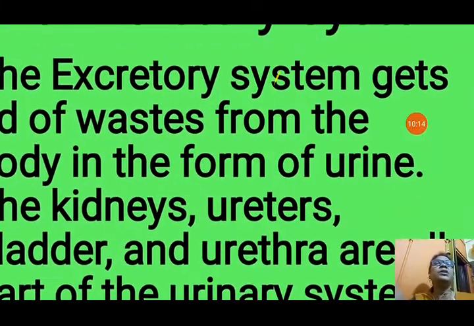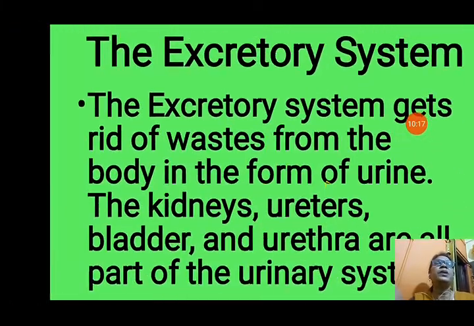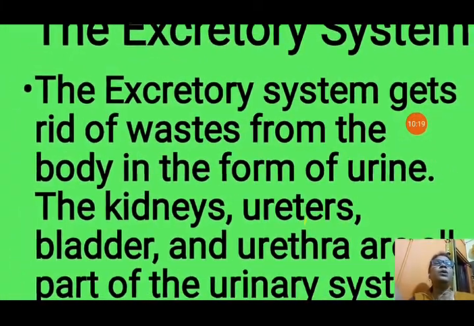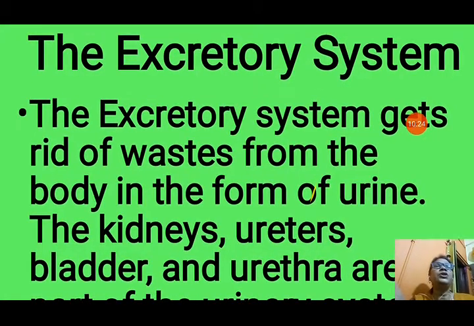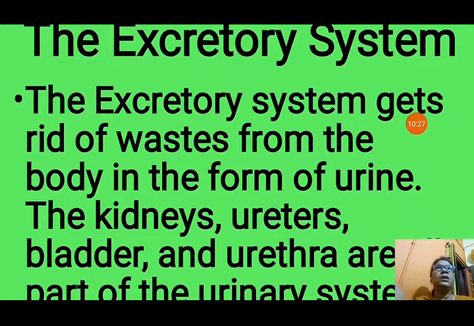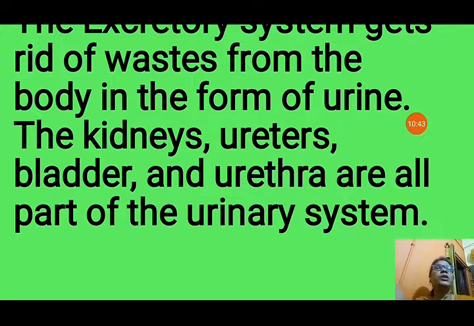The excretory system. The excretory system gets rid of waste from the body in the form of urine. After the digestion, many different types of things are there in our body that are poisonous for us. So that must be filtered. The blood is purified by the kidneys, and it forms urine, and that urine passes out from the body through the urethra. So it is also a very important part, so that the poisonous things are removed from the body.